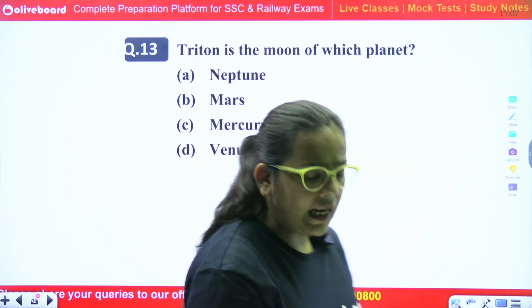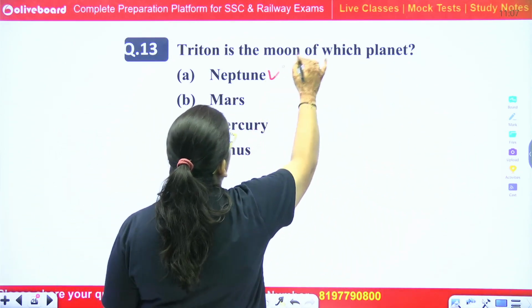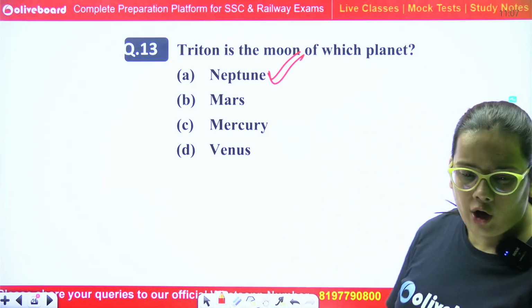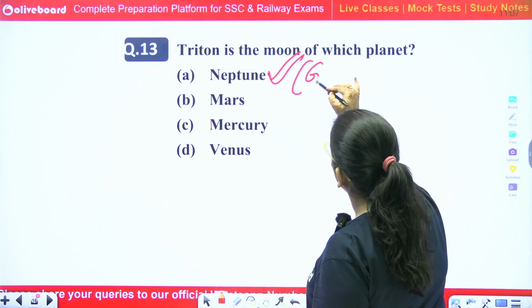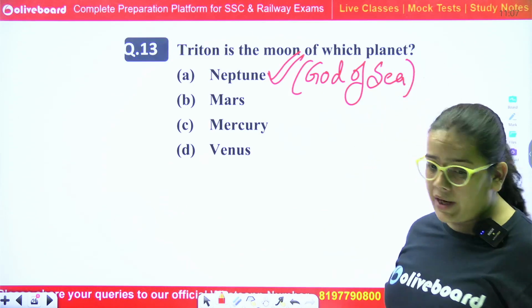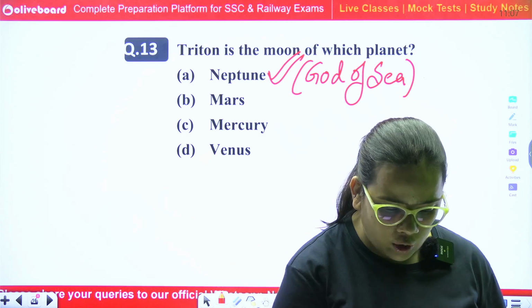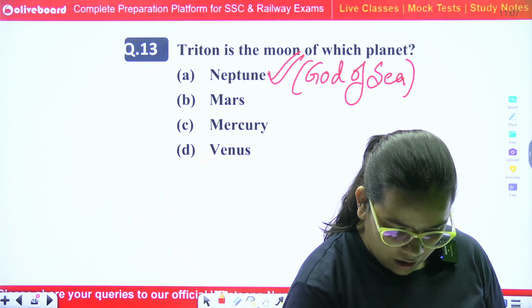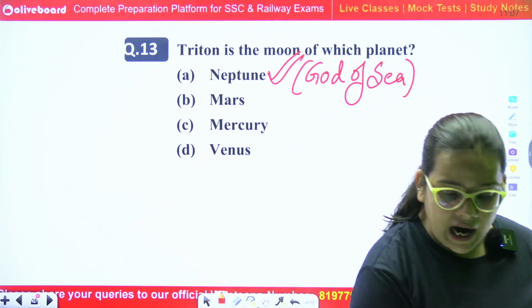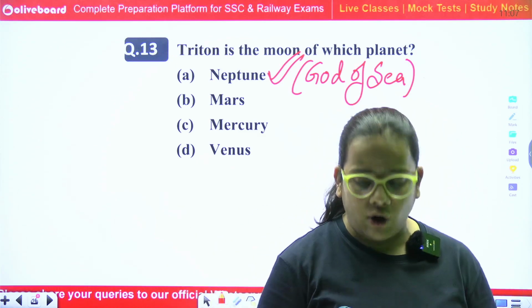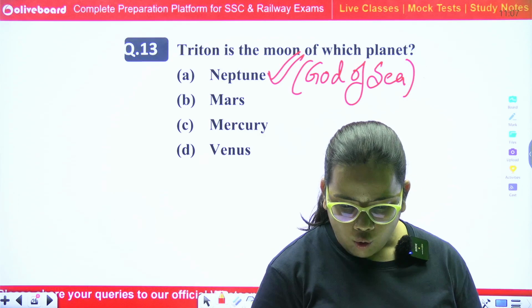Okay. Correct answer, Neptune is the correct answer, right? Neptune is also termed as the god of the sea, right? So the correct answer is option A, absolutely right. Moving to our next question, and before moving on, please tell me the sequence of planets of the solar system.